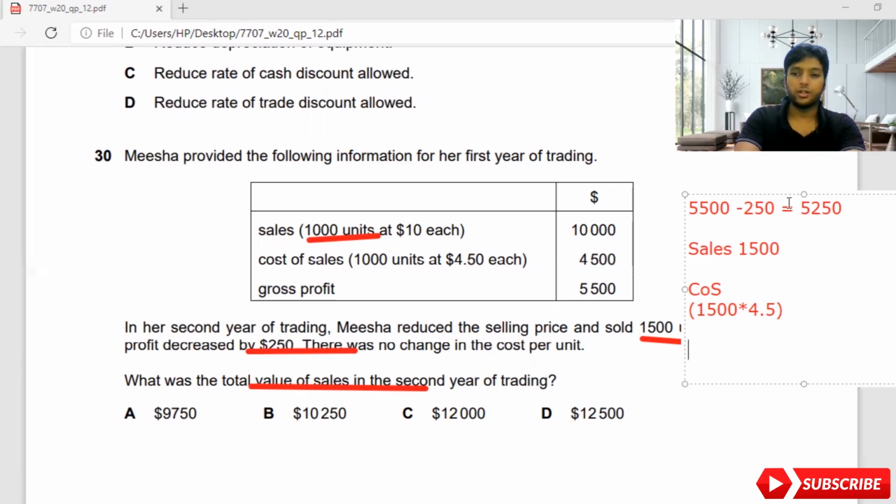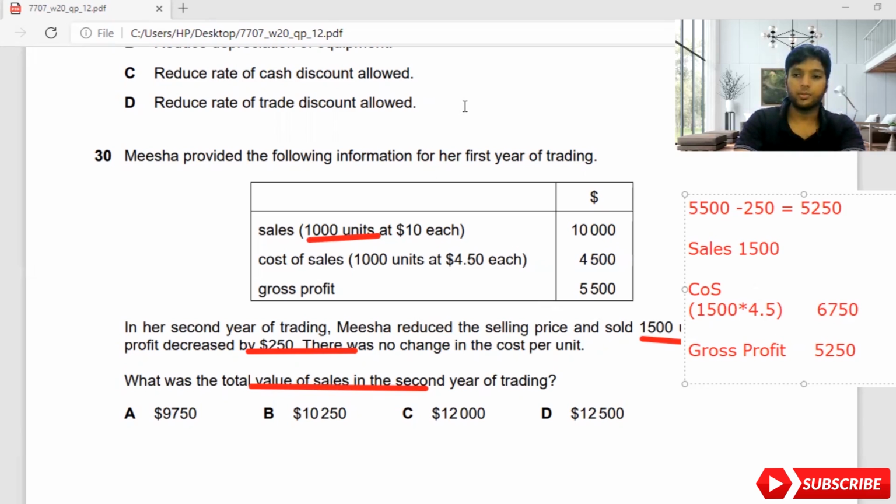Then I have the value of gross profit, which I have already found: 5,250. Now I need to find the sales value. Sales is 1,500 into 10? I don't know actually how much they sold for. They have reduced the price, so I don't know. 1,500 into 4.5 is how much? It's going to be 6,750. Now how do I find the sales, guys?